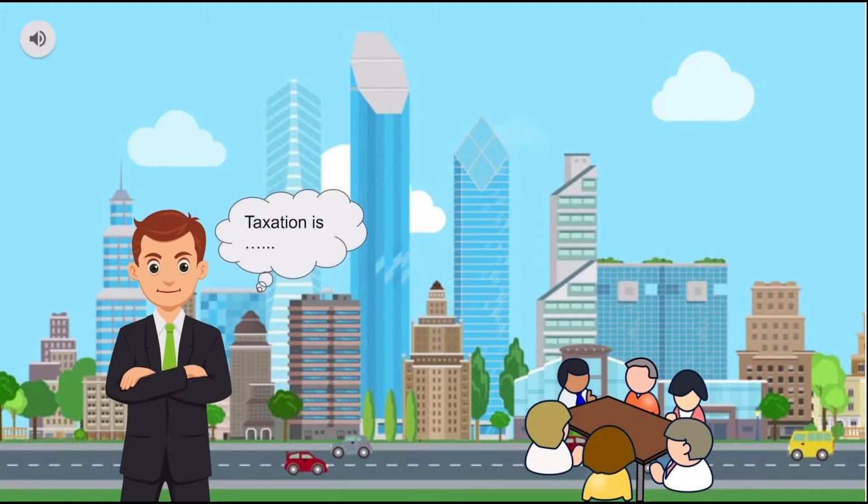Hello everyone, welcome. Let's talk about government taxation more specifically. Basically, as a government, we need money from individuals and business organizations in order to pay government spending and various public expenditures. This money is called taxation. Everyone has the responsibility to contribute to the goodness of our society, and there are many types of taxation.